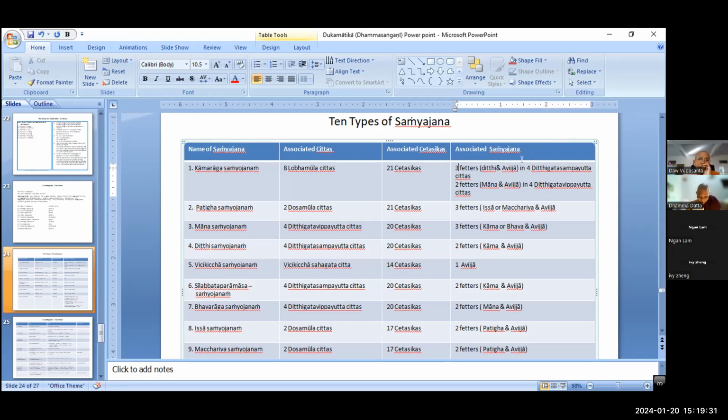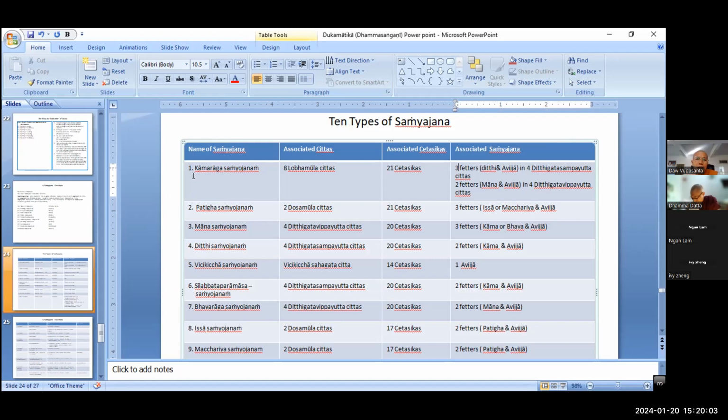But when we study the Tika Mula Duga Mula, you must be skillful in the analysis of Citta and Cetasika. Otherwise, you may be confused, right? In the 4 Ditthigata Vippayutta cittas, this Kama Raga, attachment to sensual pleasure, can arise together with Mana and Avijja, 2 factors, right? If someone has conceit, whenever there is conceit, there is lobha also there.